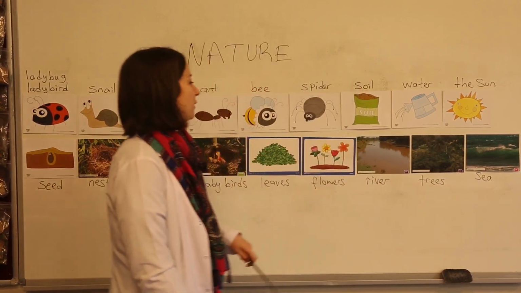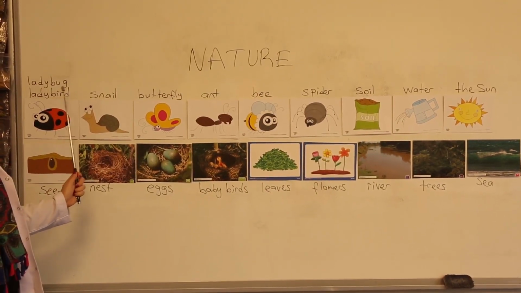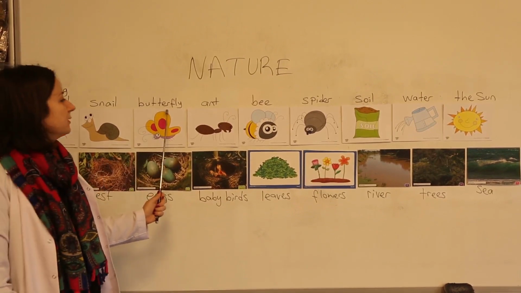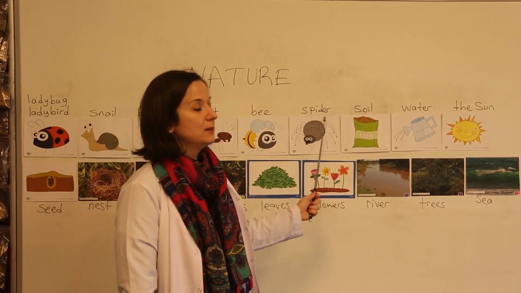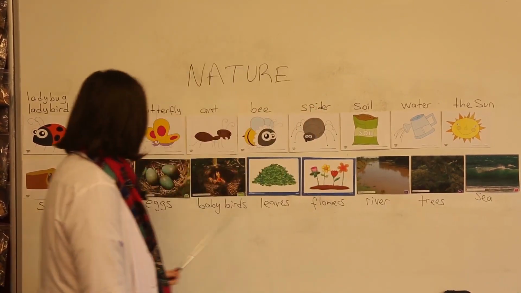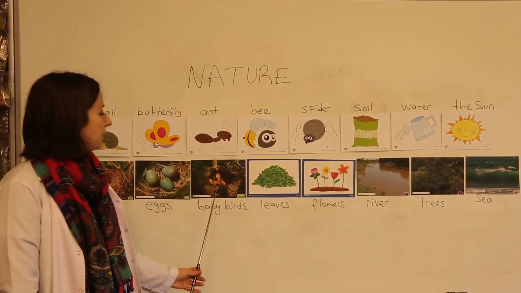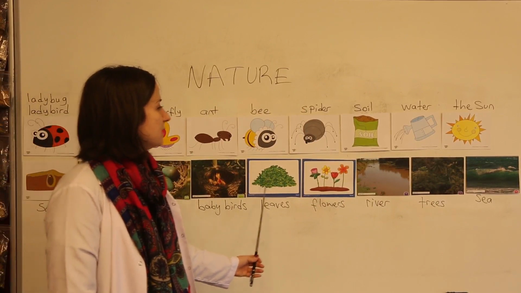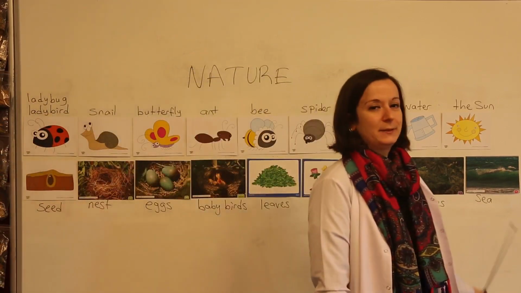Okay, let's repeat one more time, the last time. Ladybug or ladybird, snail, butterfly, ant, bee, spider, soil, water, the sun, seed, nest, eggs, baby birds, leaves, flowers, river, trees, and sea.